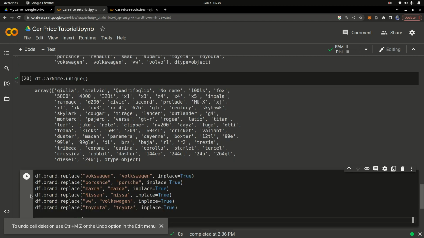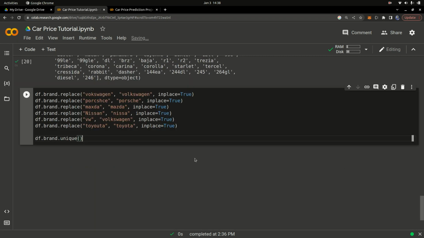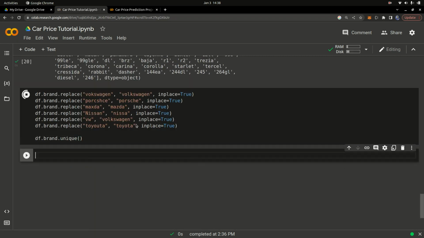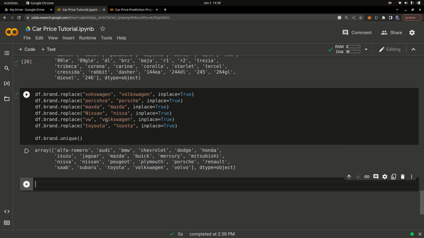Good. Once you have that, you can go ahead and run the code again. It's going to replace all the mistyped names with the correct ones. So we're going to replace Nisan with Nissan, Maxda with Mazda, the wrong Porsche spelling with the actual Porsche spelling, Toyouta with the proper spelling of Toyota, VW with Volkswagen, and all of that. Then we check the brand index again, and we can see everything is as it should be.